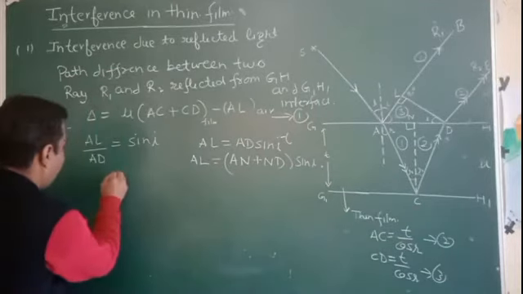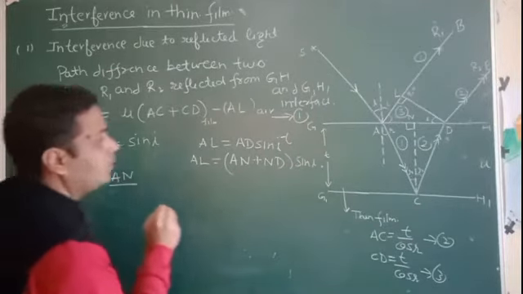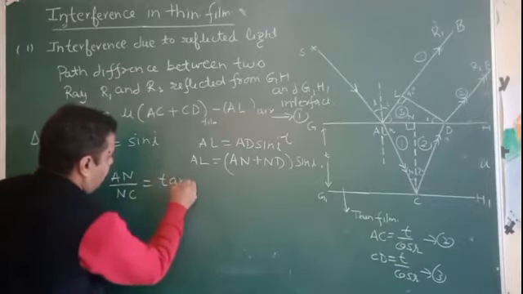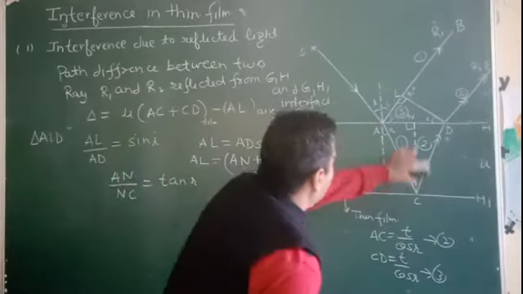Now we are going to calculate AN and ND from triangles 1 and 2. Here we have seen that AN upon NC is equal to tan r from the triangle ACN.